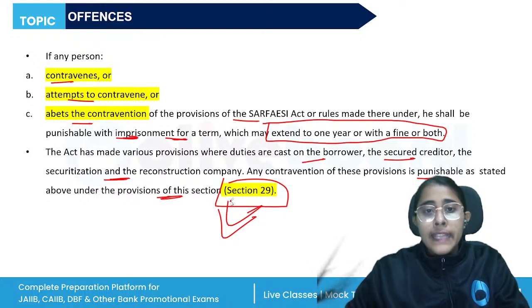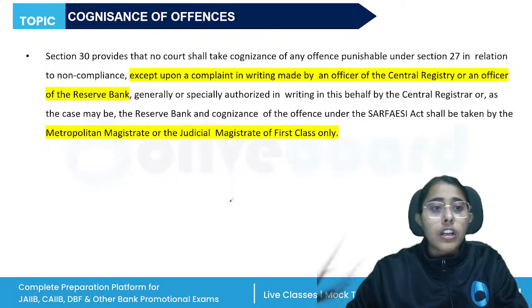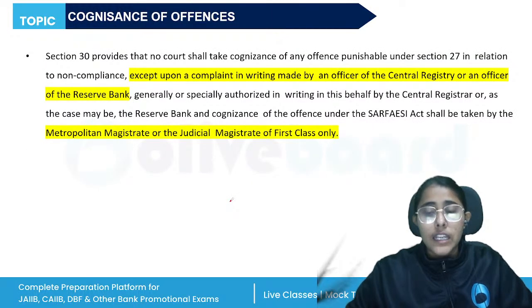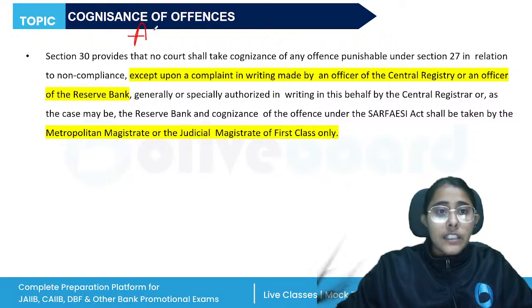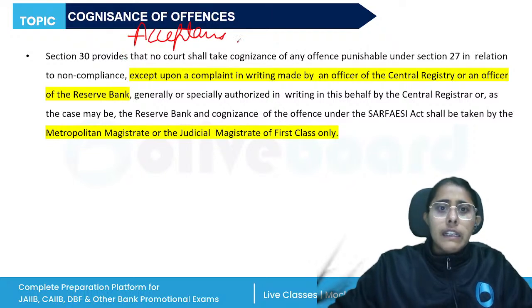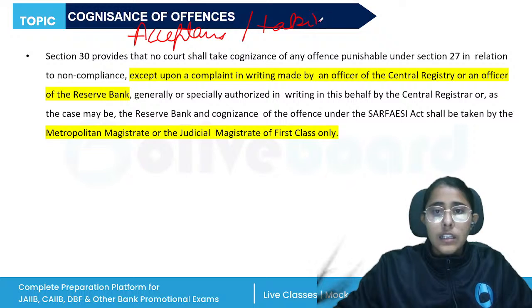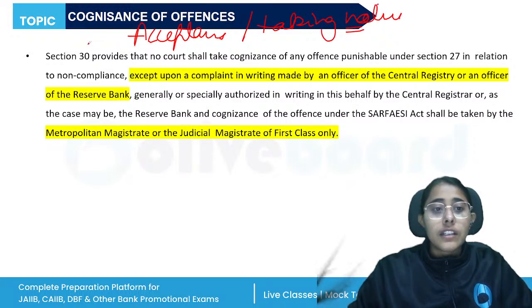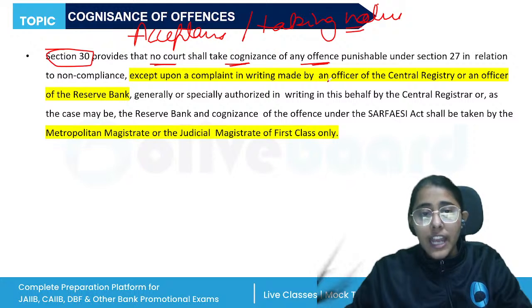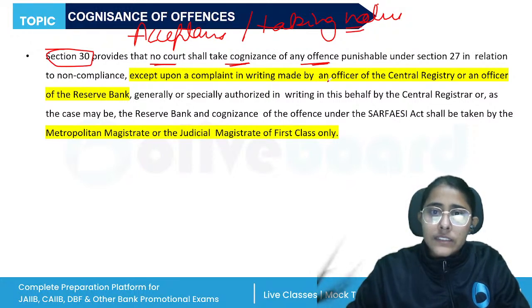Then if we talk about the cognizance of offenses, cognizance means acceptance or taking notice. Section 30 says that no court shall take cognizance of any offense punishable. There are various sections that have been given: section 27 related to non-compliance, or sections 23, 24, 25, various provisions of the SARFAESI Act.